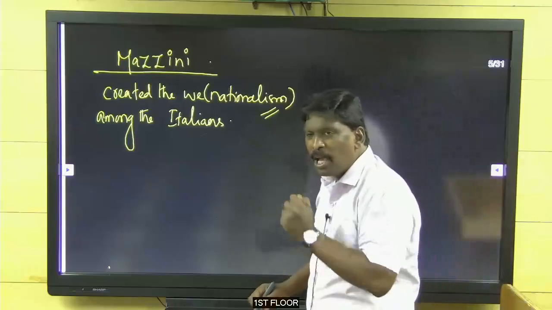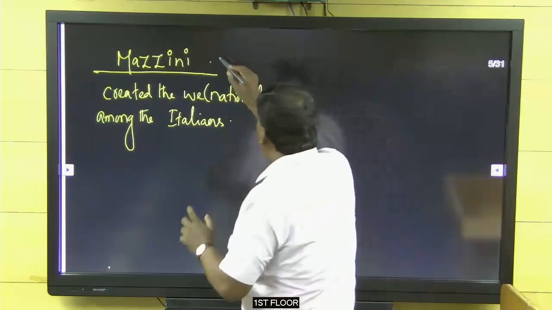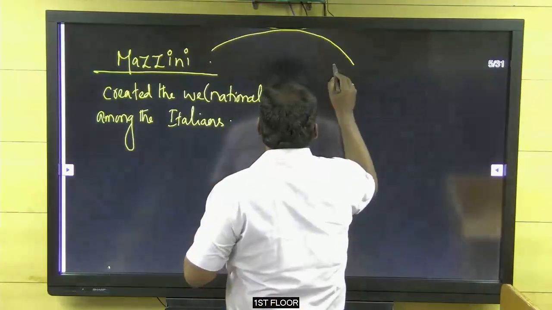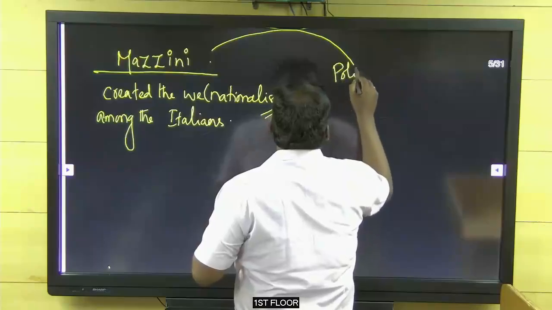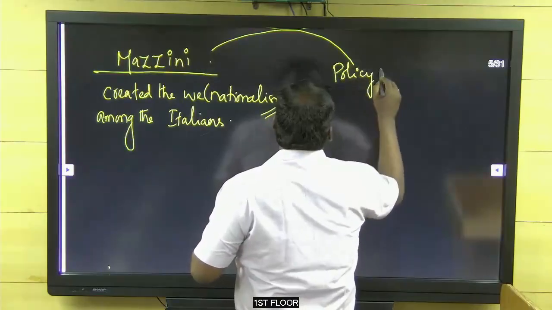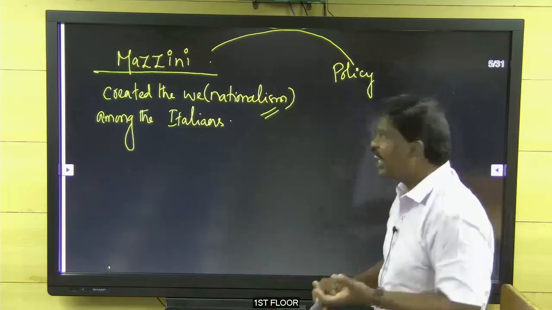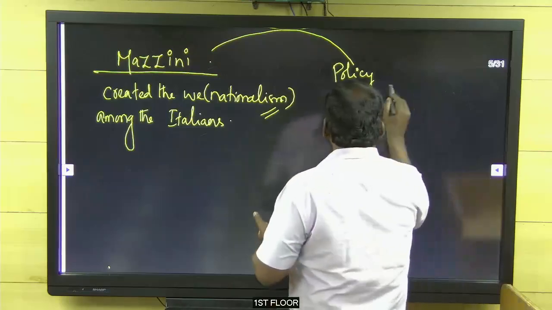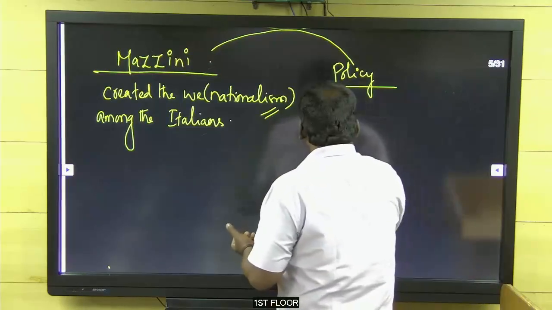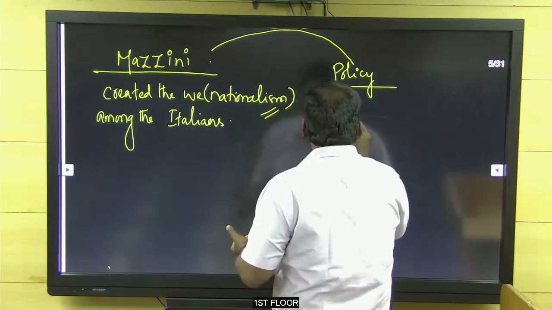By the time, another policy emerged among the Italians. The policy was felt among the Italians. The policy which was felt by the Italians was Risorgimento.